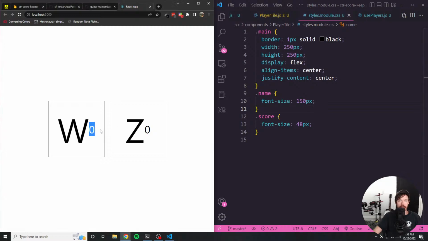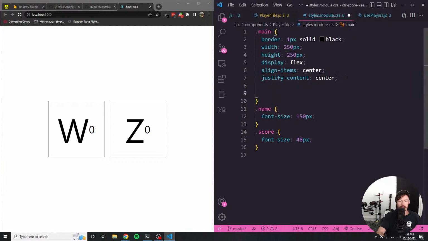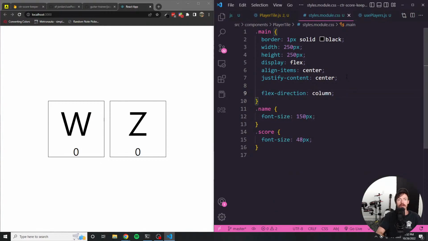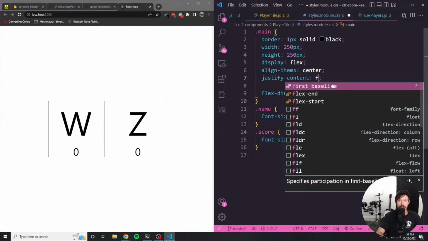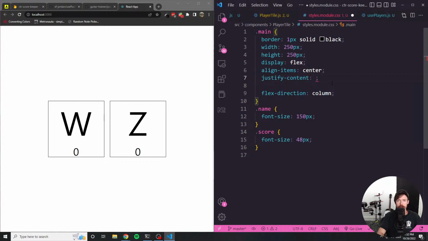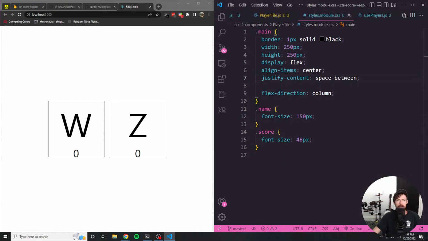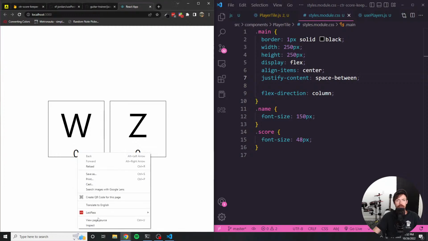There we go. I think that is a very decent font size. So the flex direction should be column. Yeah, but instead of centering it, so let's do flex, or I'm sorry, space between, perhaps? Interesting that this is being pushed so far down, huh?